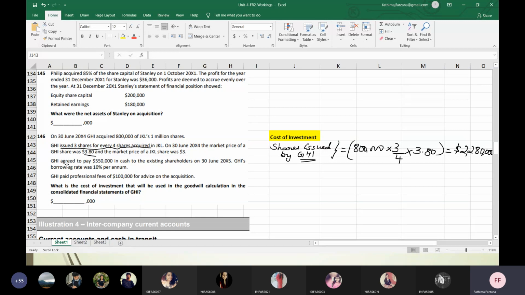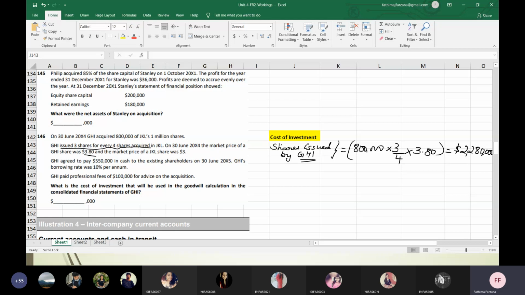Then what else is given? GHI agreed to pay 550,000 in cash to the existing shareholders on 30th June 2005. GHI's borrowing rate was 10% per annum. When are they going to pay? They have to pay $550,000.